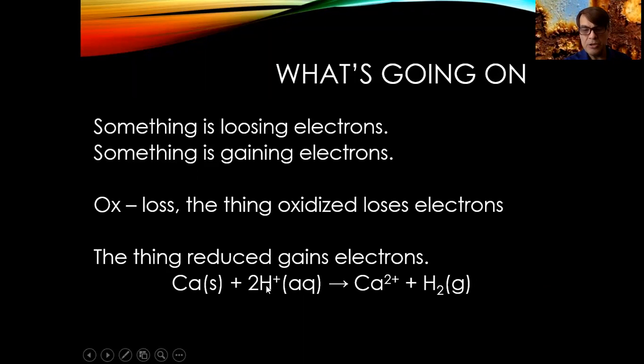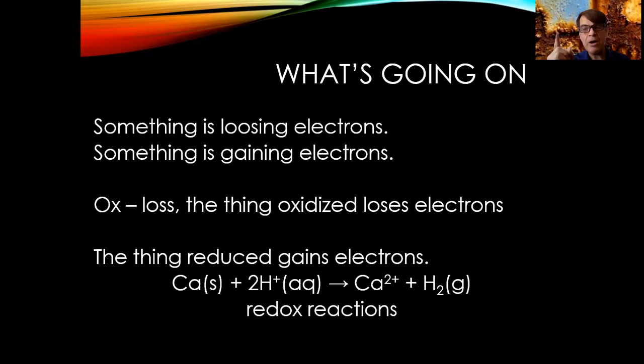So the hydrogen has gained electrons. It has been reduced. The calcium has lost electrons. It has been oxidized. So we call this a redox reaction. Red from reduced and ox from oxidized. So a redox reaction is an oxidation reduction reaction.